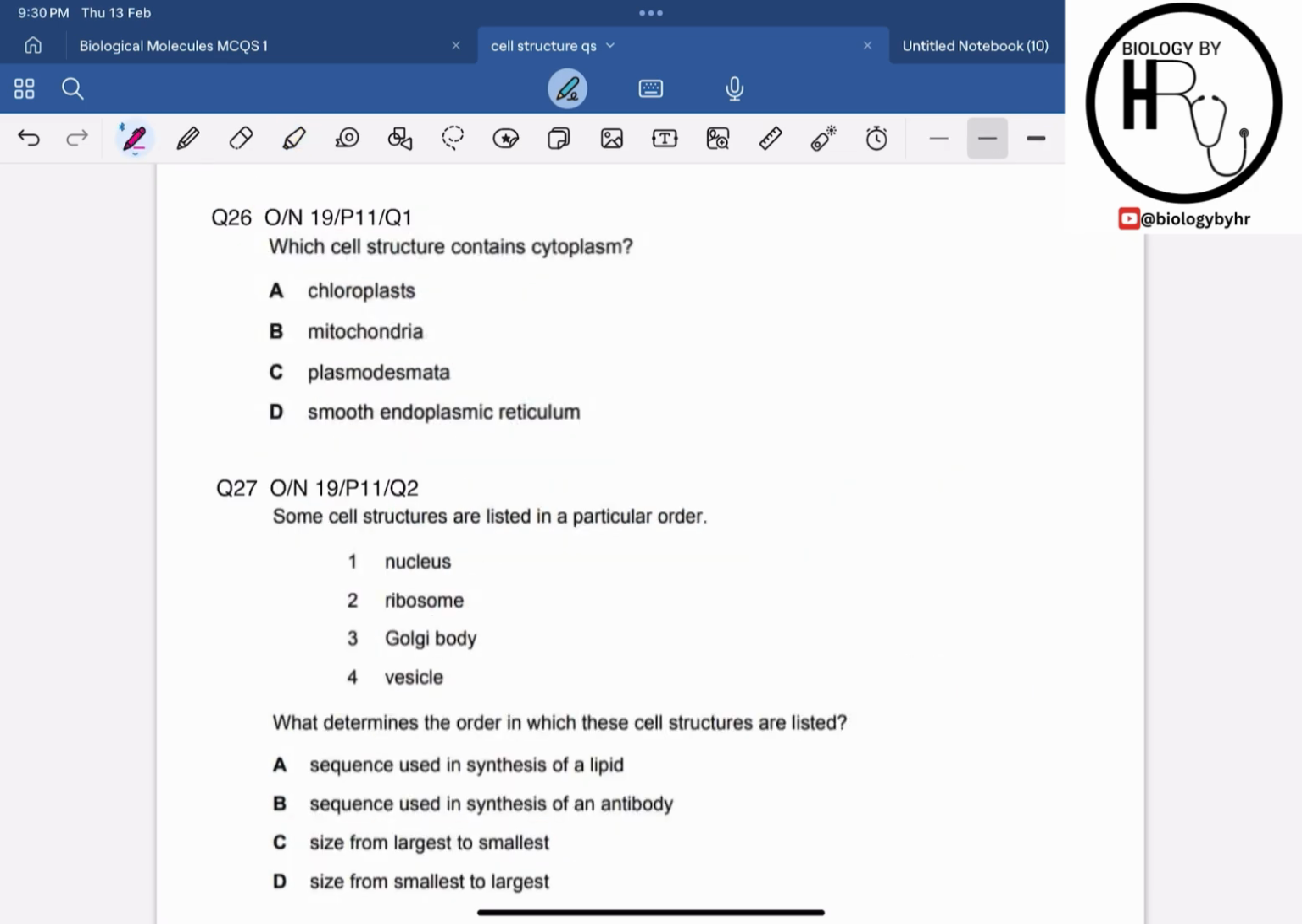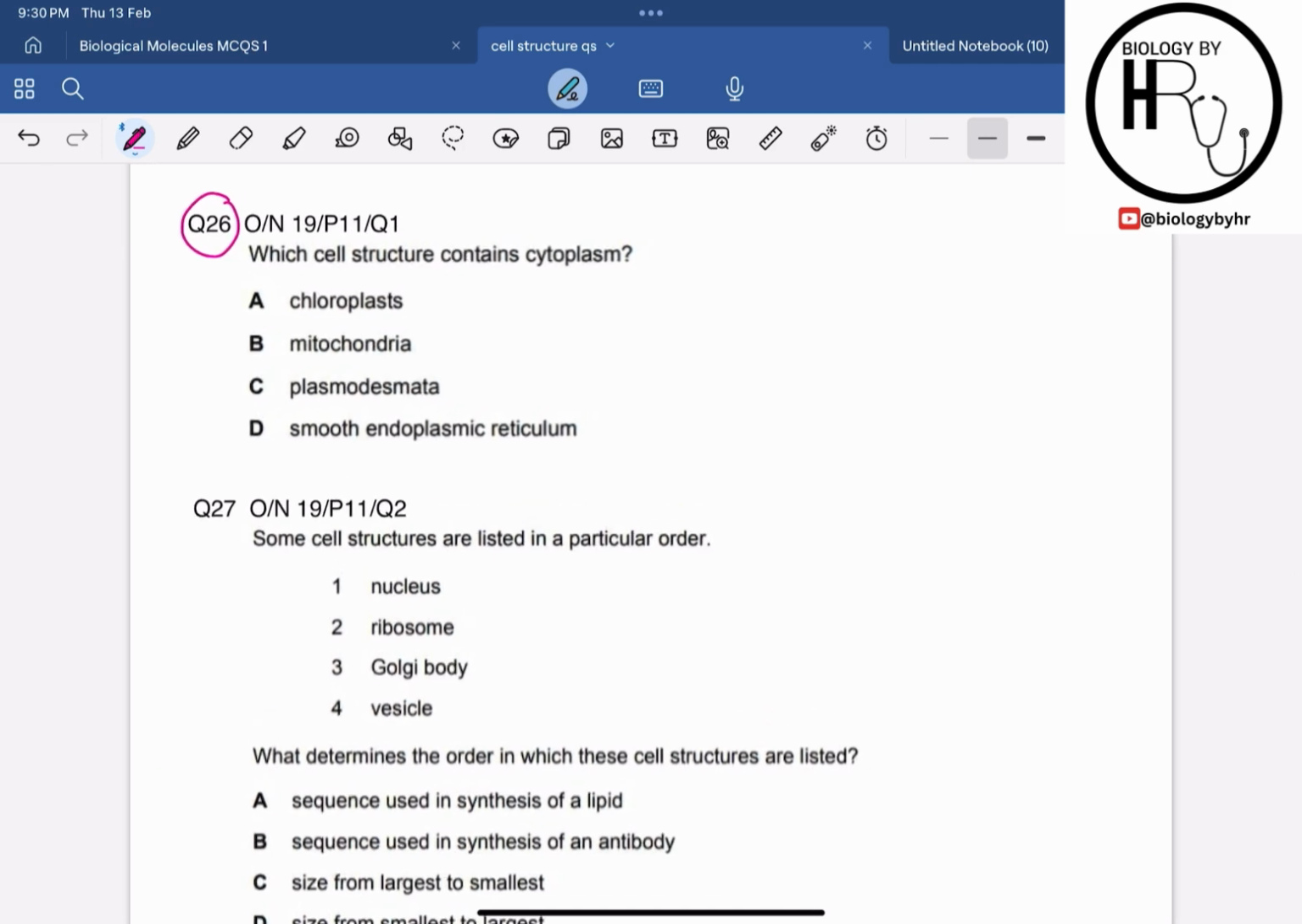Alright, now let's move on to question 26. Question 26 is from October-November 2019, paper 1-1, question 1. It says, which cell structure contains the cytoplasm? Now if I talk about the chloroplast, the cytoplasmic content of the chloroplast is basically known as the stroma, right? And the cytoplasmic content of the mitochondria is known as the matrix, right?